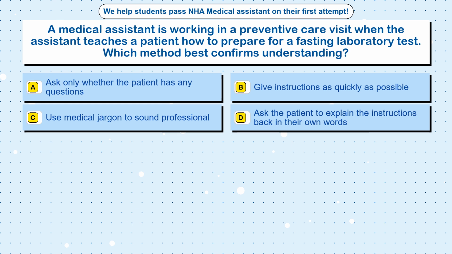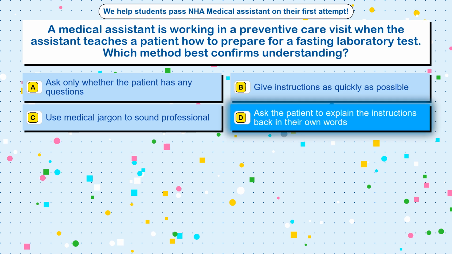Question 81. A medical assistant is working in a preventive care visit when the assistant teaches a patient how to prepare for a fasting laboratory test. Which method best confirms understanding? Option A, ask only whether the patient has any questions. Option B, give instructions as quickly as possible. Option C, use medical jargon to sound professional. Option D, ask the patient to explain the instructions back in their own words.